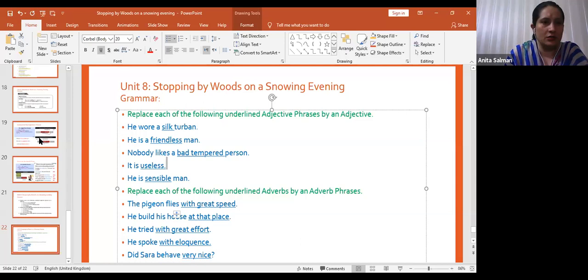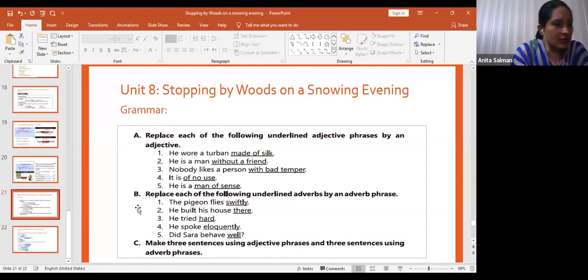Right, now the next question is question number C. Make 3 sentences using adjective phrases and 3 sentences using adverb phrases. Hope adjective phrases and adverb phrases are all clear to you, right? We did the definition, we did the examples, and we have explored the examples as well, and then we read textual examples, and we did the exercise.